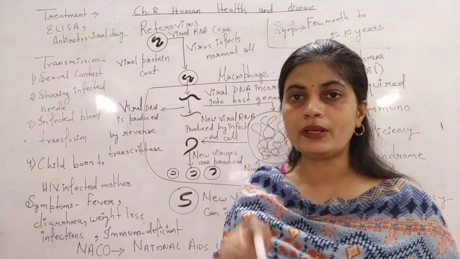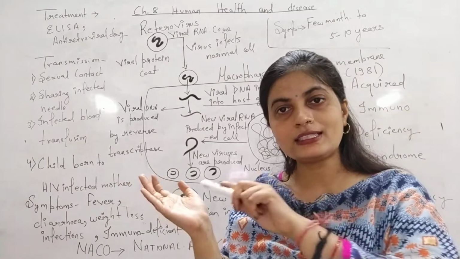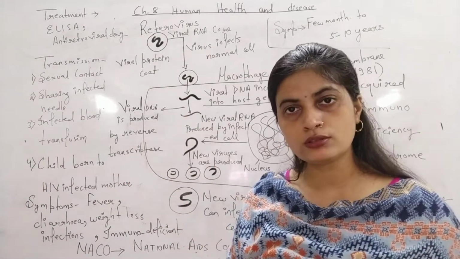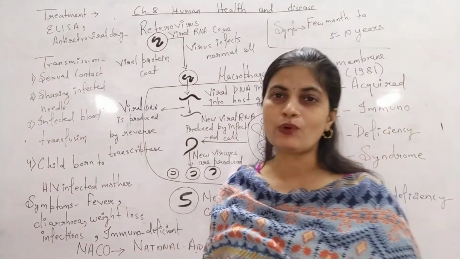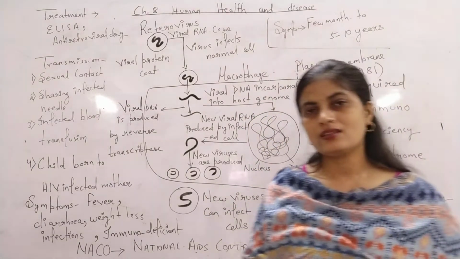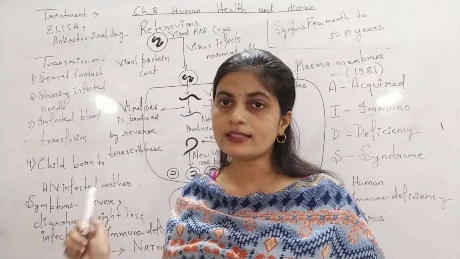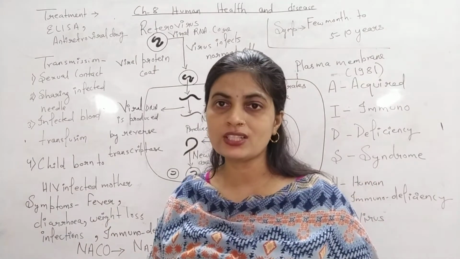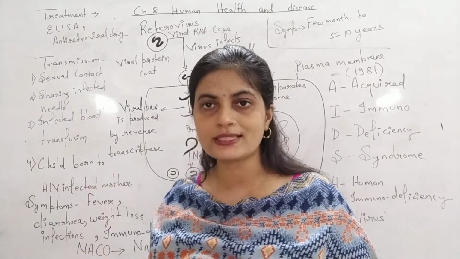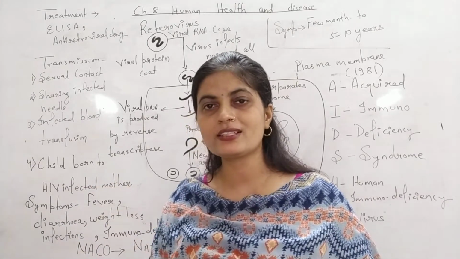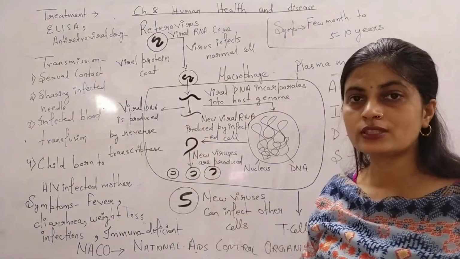Apart from that, infected blood transfusion. Suppose a person is a HIV patient or AIDS patient and its blood is transferred to other. In that case also the disease can spread. Then after that, child born to the HIV infected mother. Suppose in case if mother is HIV infected, then child could also have the chances of getting infected by this HIV. But its cure is available if at the initial stages, after test the person gets to know that the mother is having HIV, but at the final stage it can get transmitted to child. This is the transmission procedure in AIDS.